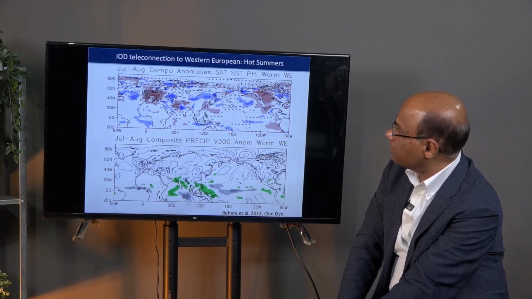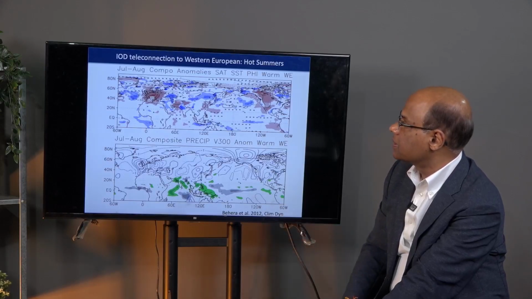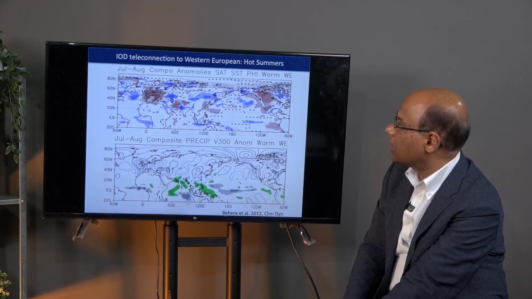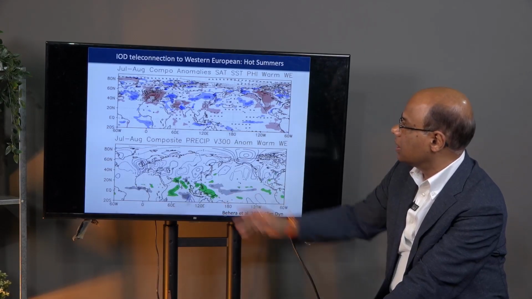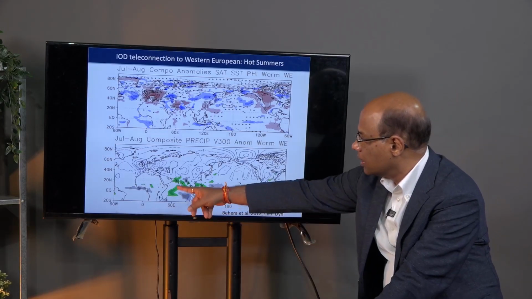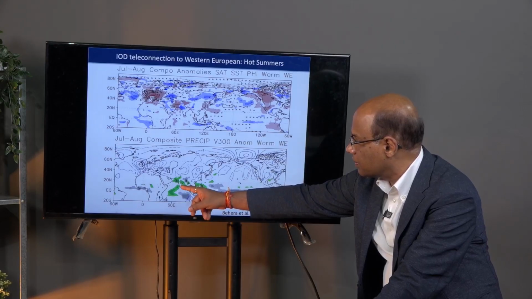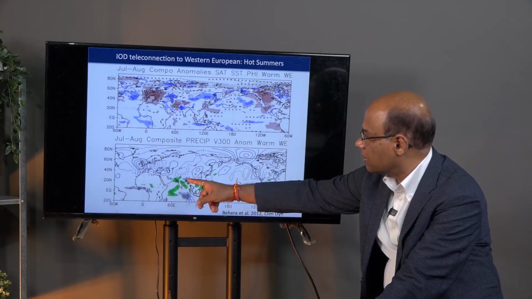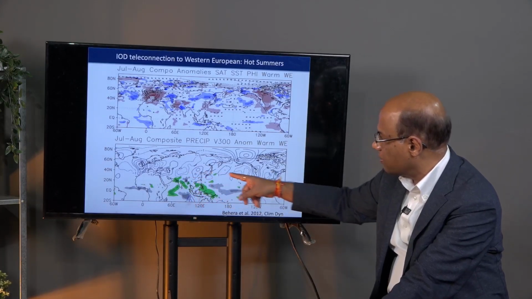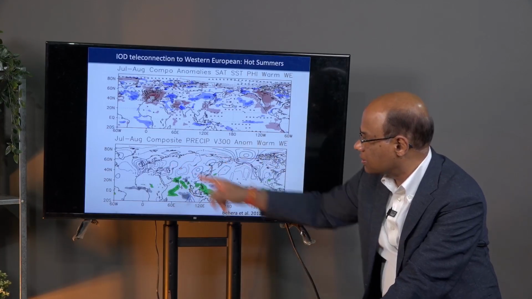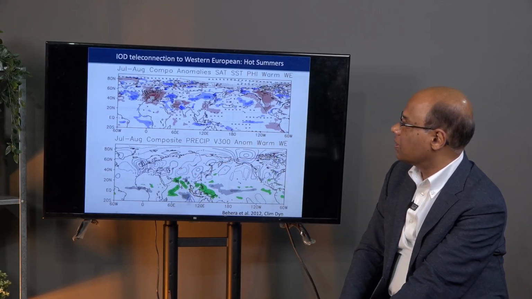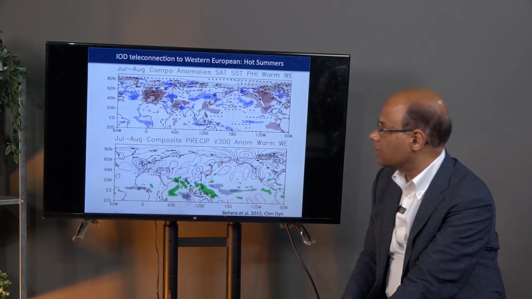We found several heat waves, especially over Western Europe, are related. The blocking high, the heat waves that happened in 2007 and 2010 are related to the Indian Ocean dipole, because you have convection there, the rainfall convection there, that can cause atmospheric disturbance, and the wave can propagate all through the globe to cause disturbances over Europe.